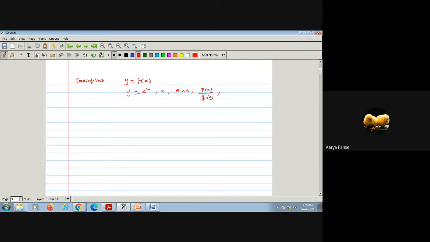And speaking geometrically, it is the slope at that point. Correct, very good. Actually, the geometrical interpretation of the derivative is the slope of the tangent to the curve. The function is the curve. For example, if I am talking about y equals x square, and I draw the curve y equals x square, it will be a parabola. Is it opening upward, right or left? Upward parabola, right? y equals x square.